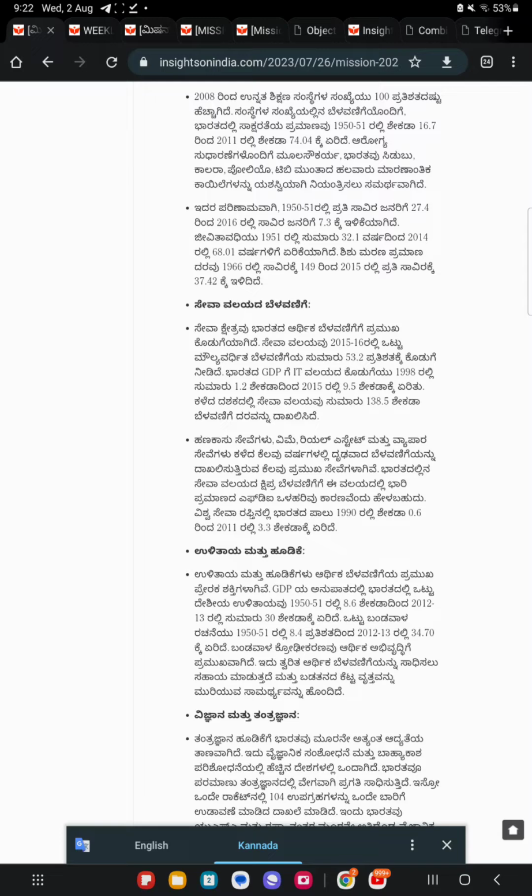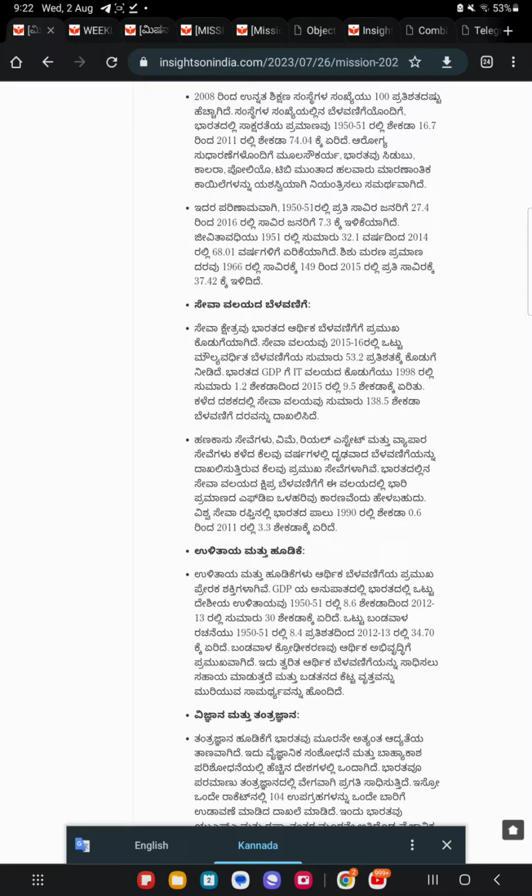Growth of service sector. Service sector is the key contributor to the economic growth of India. The service sector contributed about 53.2% of the gross value added growth in 2015-16. The contribution of the IT sector to India's GDP increased from about 1.2% in 1998 to 9.5% in 2015. The service sector has recorded a growth rate of about 138.5% in the last decade.